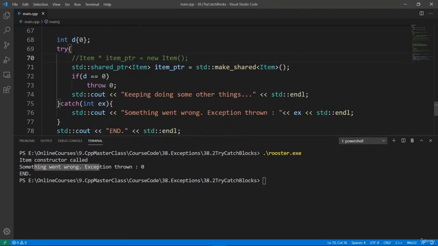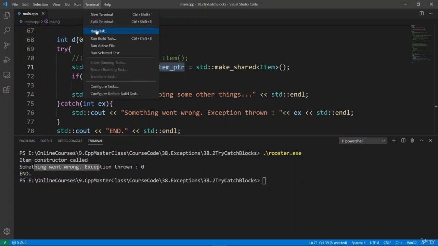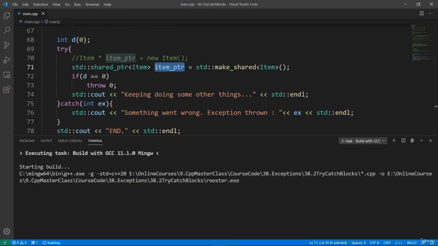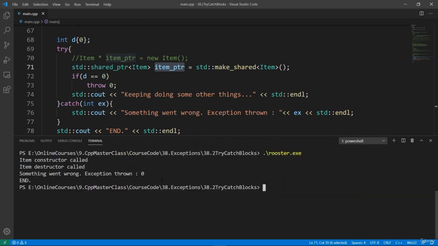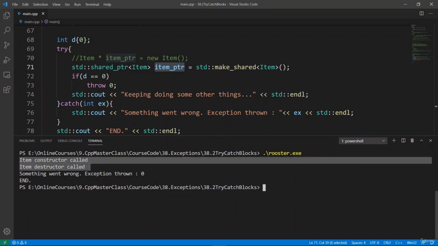Now, if we build the program, we're going to see that the constructor is going to be called once we do this. And if the exception is thrown, any local variables are going to be destroyed. So itemPtr is a local variable, but because it is a smart pointer, it is going to automatically release our memory here, and we won't have the memory leaks we would experience if we allocated dynamic memory directly with the new operator here. Let's build this and we're going to see that this is going to work better. The build is going to be good. As you see down here, we're going to clear and run Rooster. Now everything is working as we expect and we are not leaking memory here. And this is really cool.